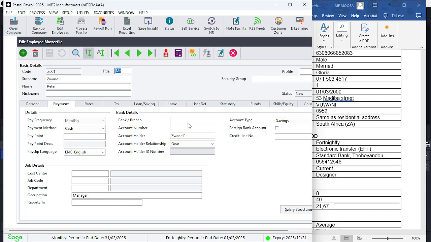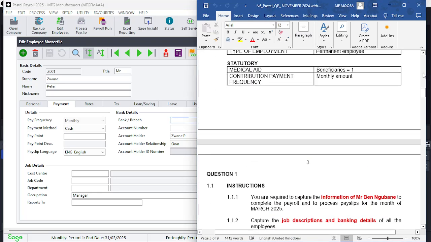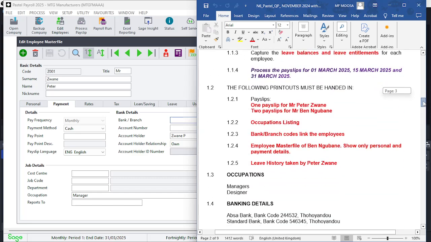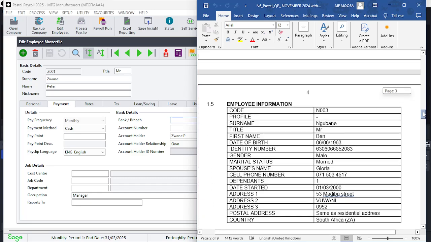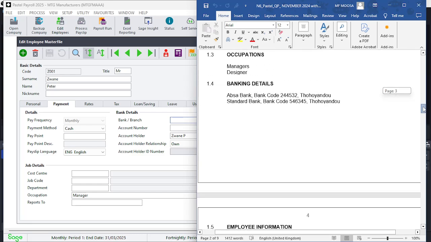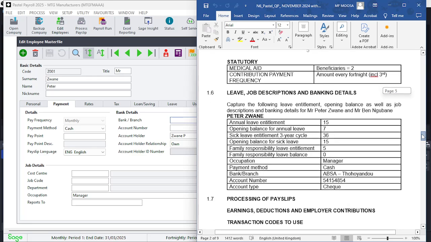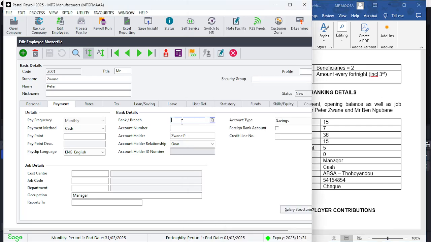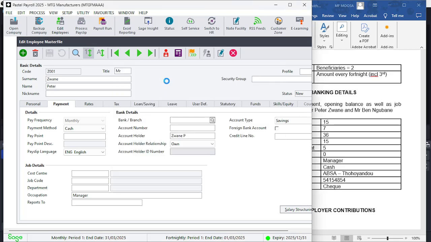Right, Mr. Zwane, let's go here. And we're going to quickly find Mr. Zwane's banking details. Mr. Zwane's banking details are going to be somewhere here. Well, they are giving us a hint here, Absa bank, but having said that, we'll quickly look down. And we're going to find here Absa Thohoyandou. So we're going to click here, and we're going to now create a new account here. We're going to click add.